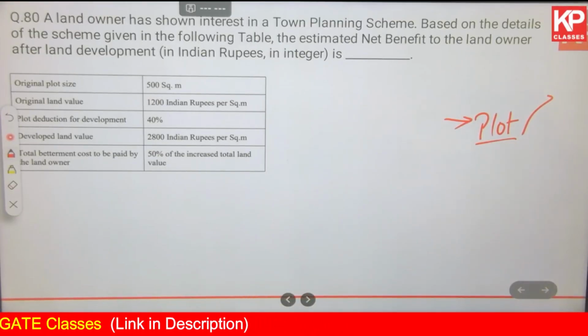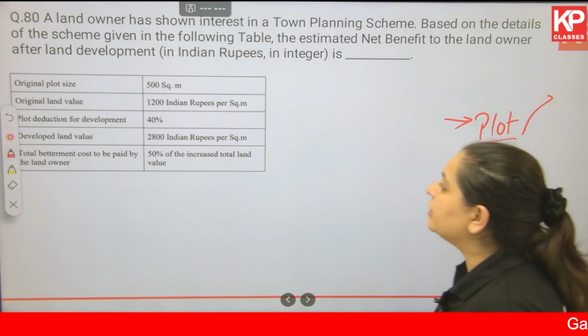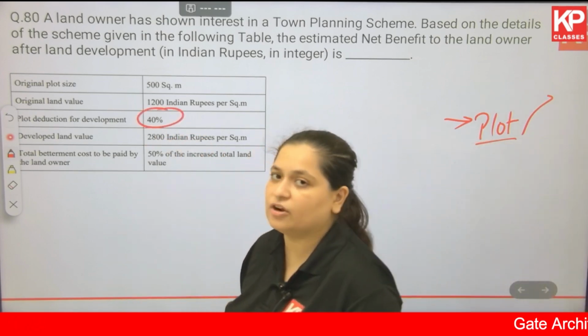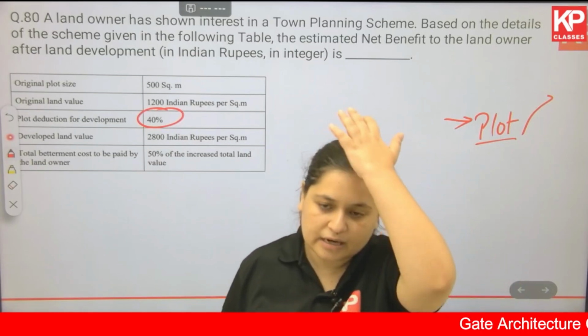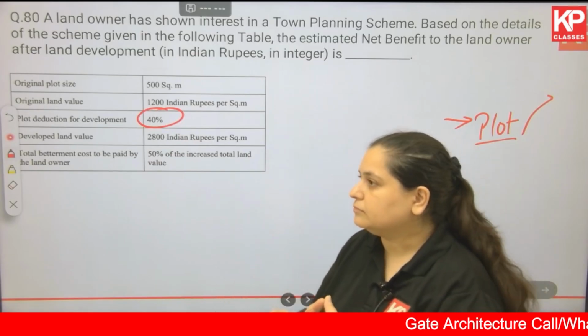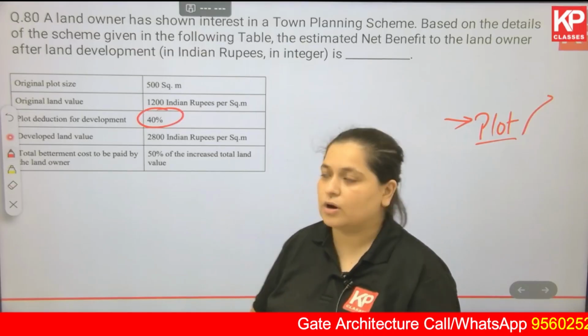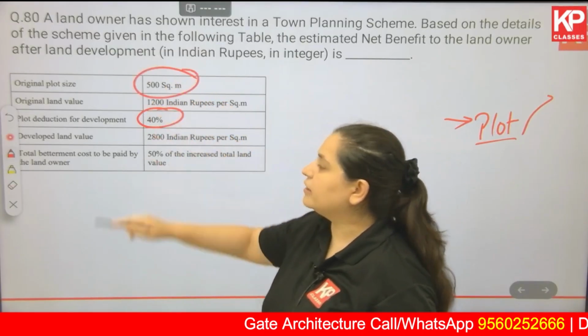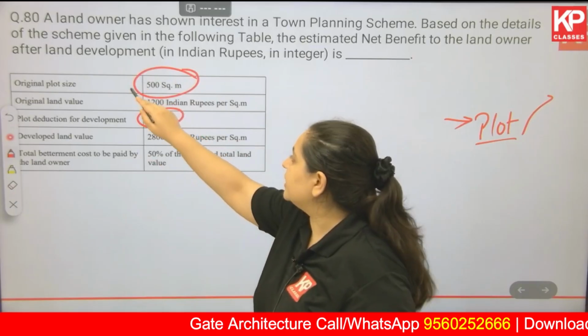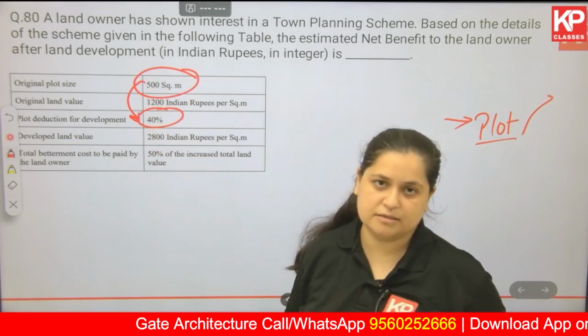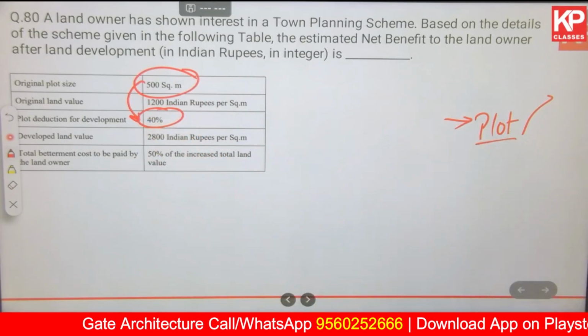So what is happening? Original plot size was 500 square meter. Okay, original land value was 1200 Indian rupees per square meter. Plot deduction for development, there was a deduction of 40%. ठीक है, 40% deduction से maybe the rest of the place they made roads, they made parking areas and so on. So out of 500 square meter there was a deduction of 40%. Okay, plot deduction of 40%.